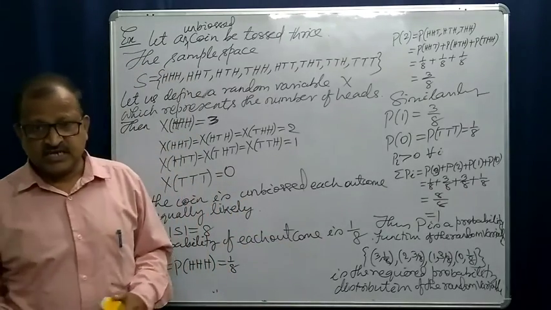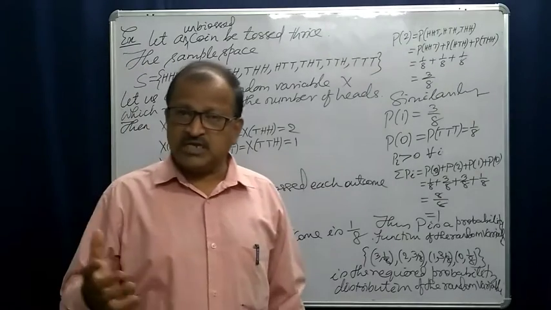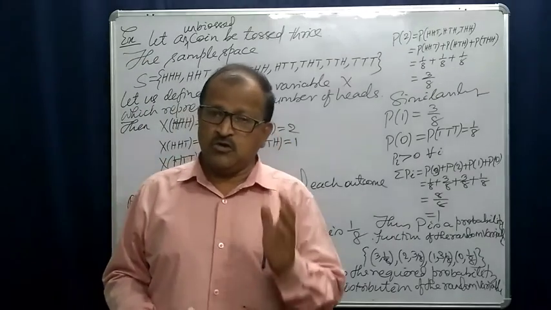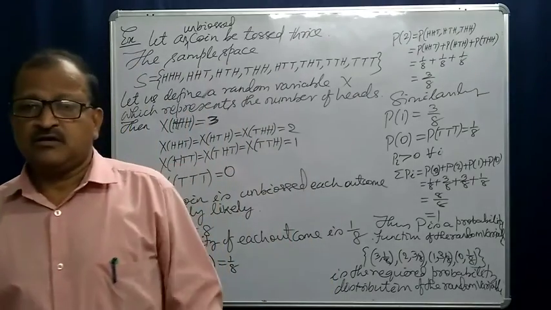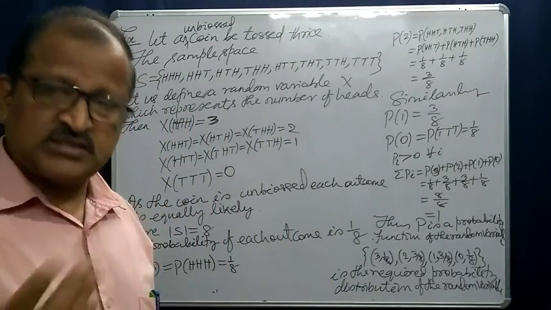Okay, next time we will discuss more examples from your NCERT book. So let us stop here and prepare for the next lecture.